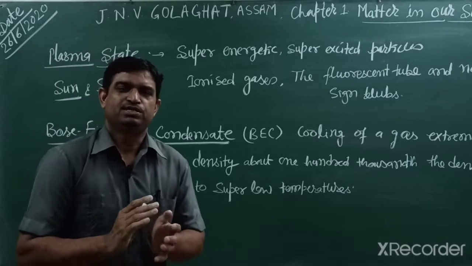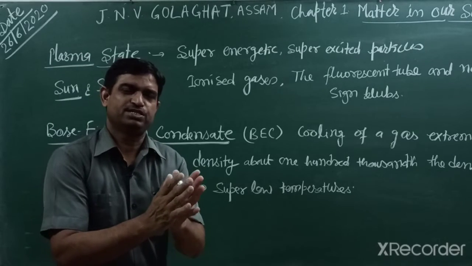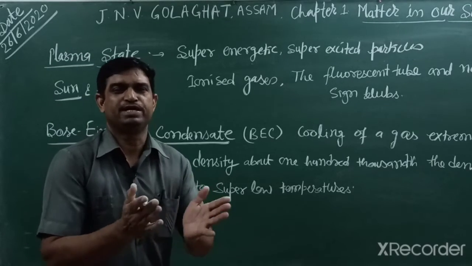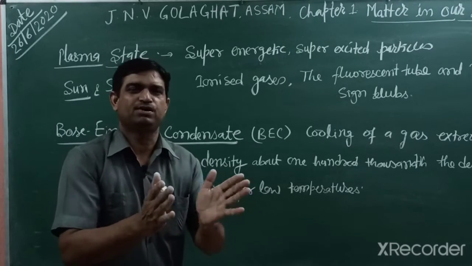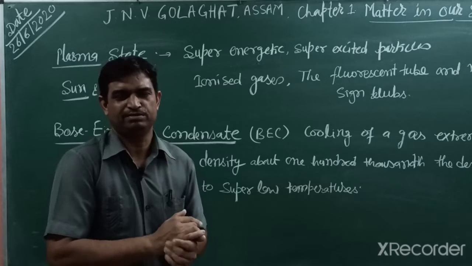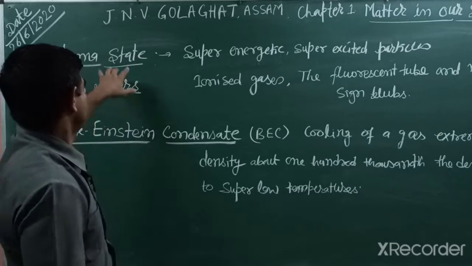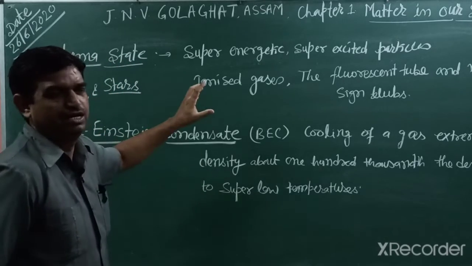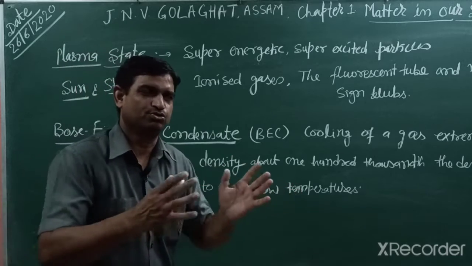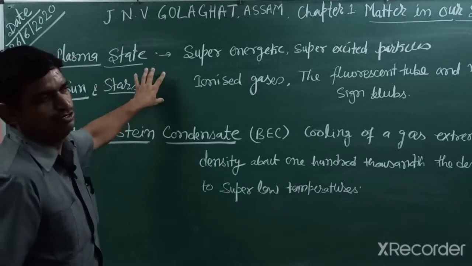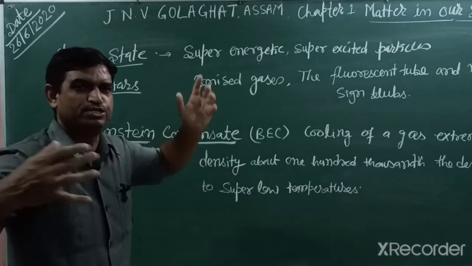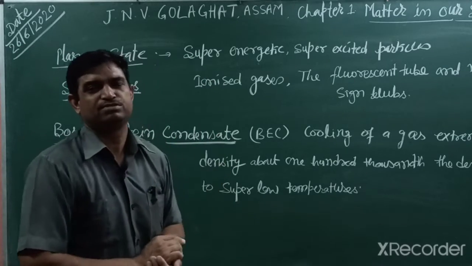When the particles of gases are further ionized, when the electrons and protons are separated out and the gas is in ionized form, that state is known as plasma state, and due to that state they show characteristic colors. So sun and stars are glowing due to plasma state and a lot of heat, so they are ionized.